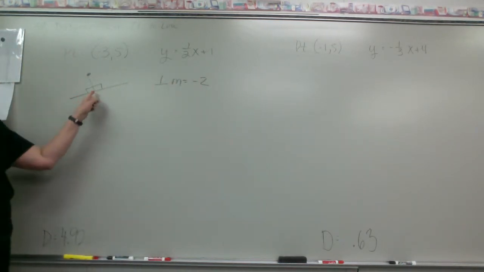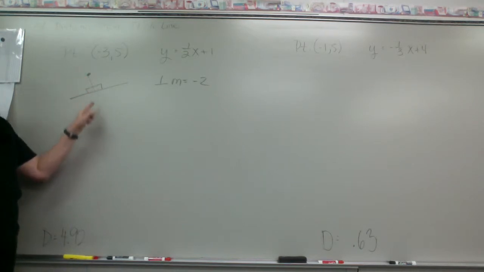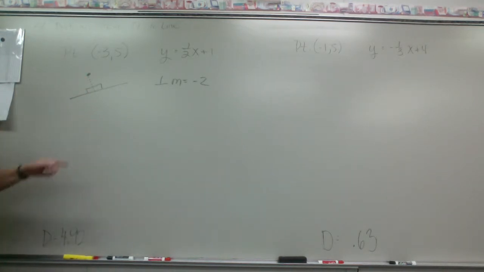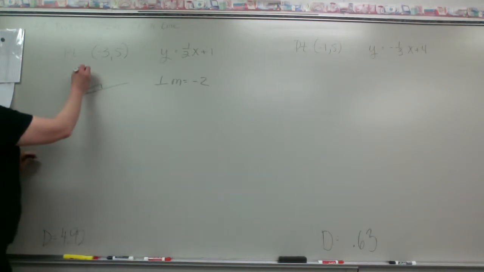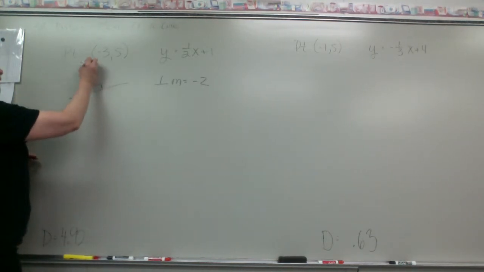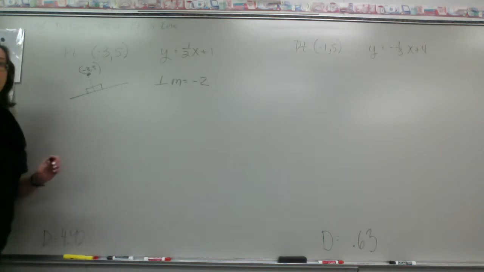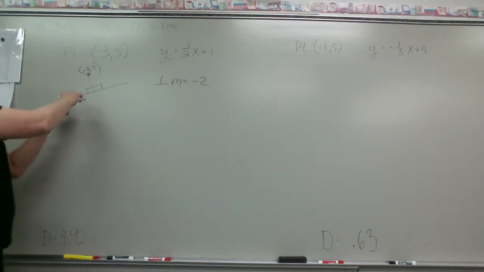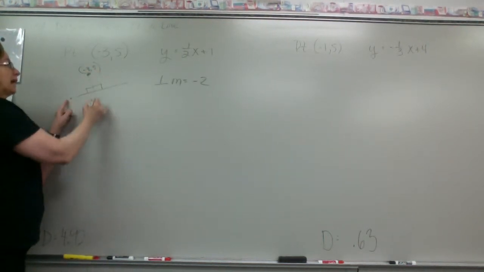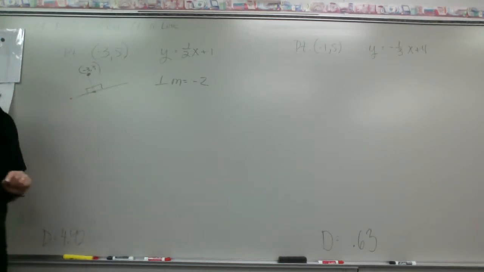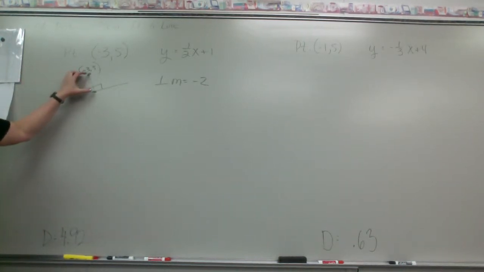Because we don't know what that point is where these two are going to cross. So we're going to make this line, which goes through this point, -3, 5, and has a slope of a -2. Then we're going to see where this line and this line intersect, and then we will find the distance between those 2 points. So it's a 3-step process here, okay?